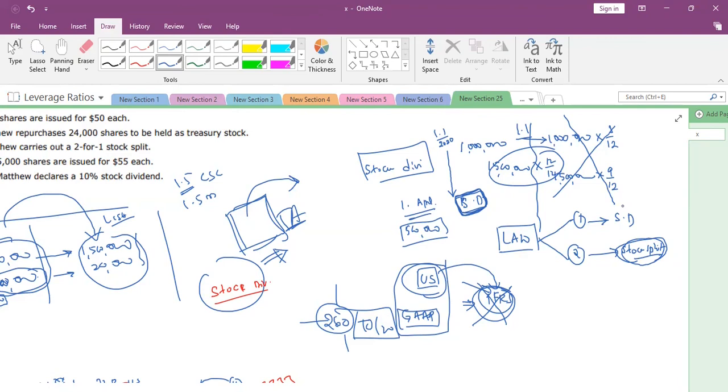So whenever there is a stock dividend, we take the retrospective effect for calculation of EPS only. For calculation of EPS shares only, this applies by law.